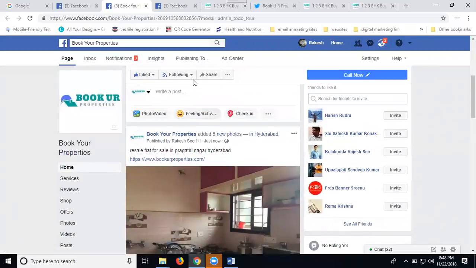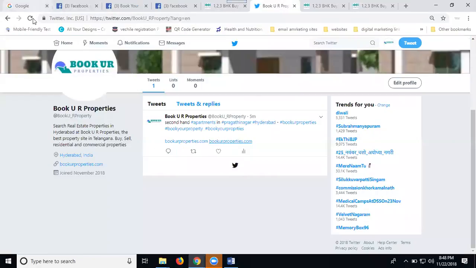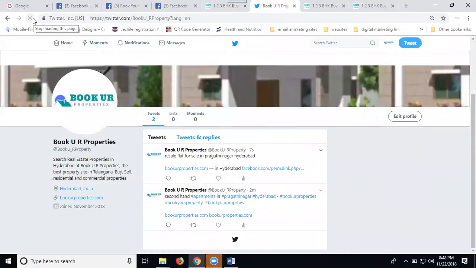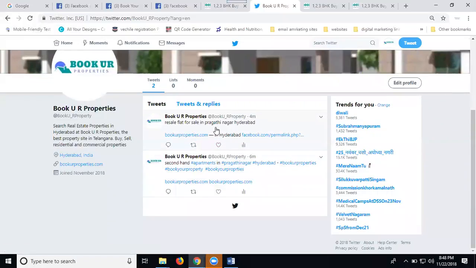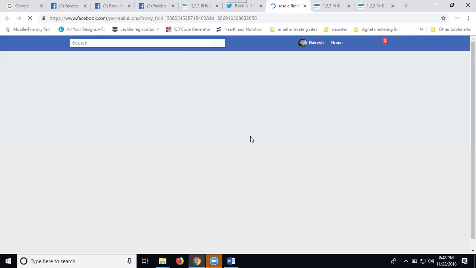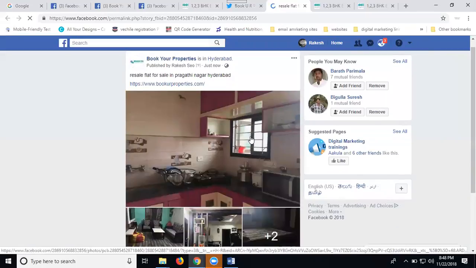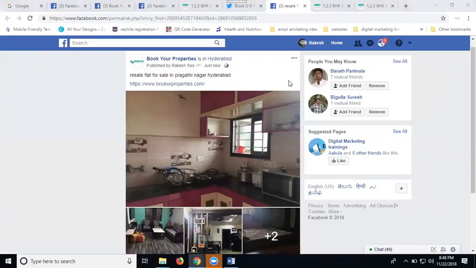Just post here. Coming to Twitter, now click refresh. Any photograph will be displayed here. One is the link. What is the second? The Facebook link. When you click the Facebook link, it goes to your Facebook to show the images. So they can't show any images on your Twitter account. Whenever you share any link, they show the image, but it goes to your Facebook profile or page.